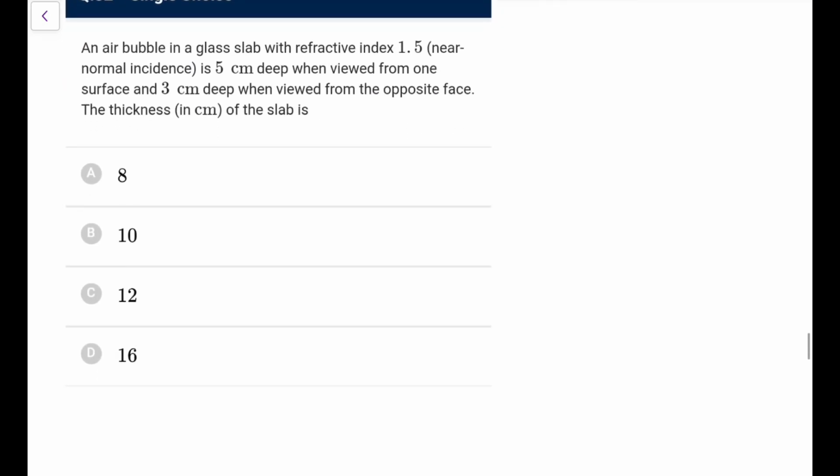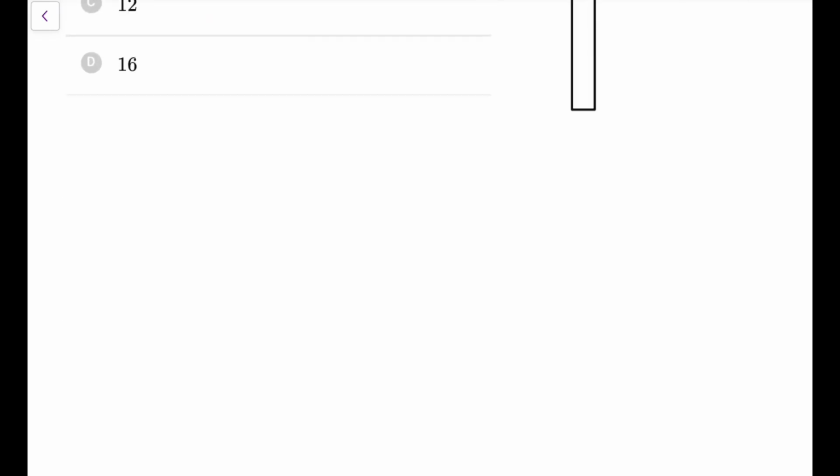An air bubble in a glass slab with a refractive index 1.5 is 5 cm deep when viewed from one surface and 3 cm deep when viewed from the opposite face. What would be the thickness of the slab? Directly you can say it is 8 into 1.5, but let me tell you the way of doing it. Otherwise you will say that I am doing most of the questions directly without explaining the things. So let me explain it.